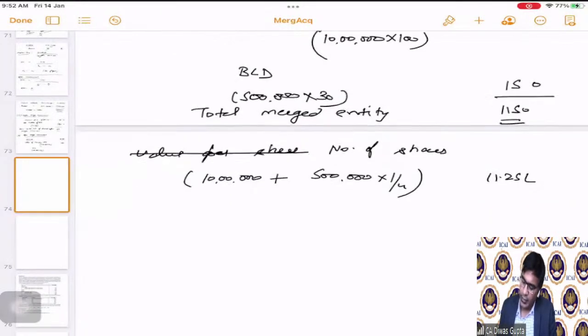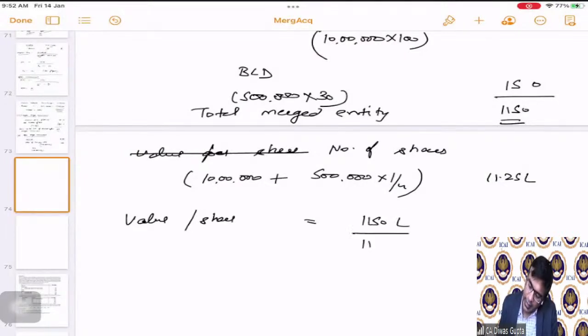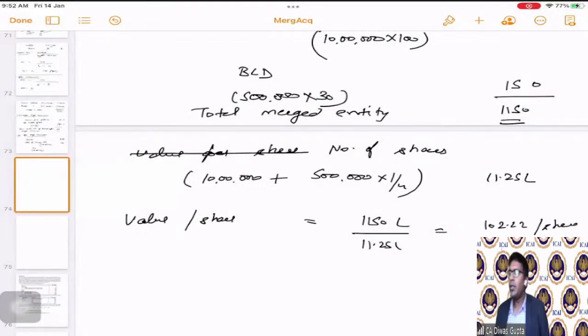Hence the value per share is 1150 lakhs divided by 11.25 lakhs, which is equal to 102.22 per share.